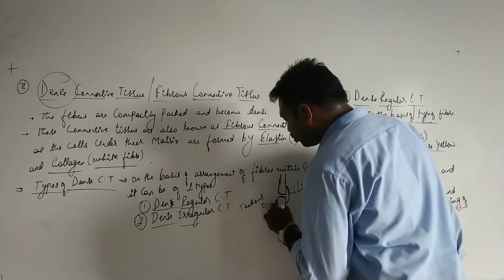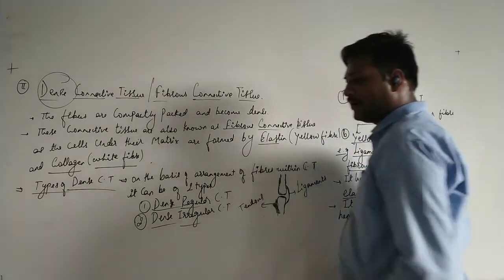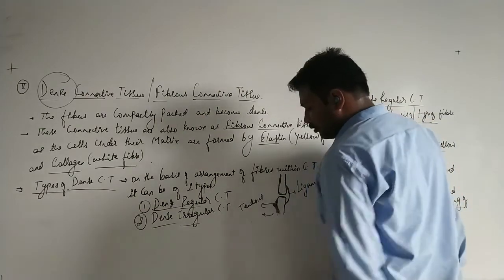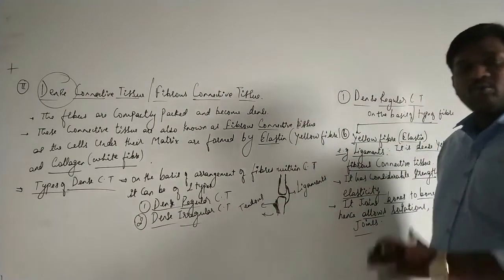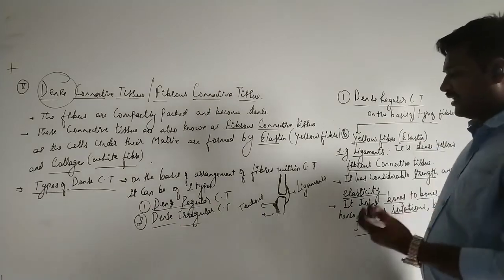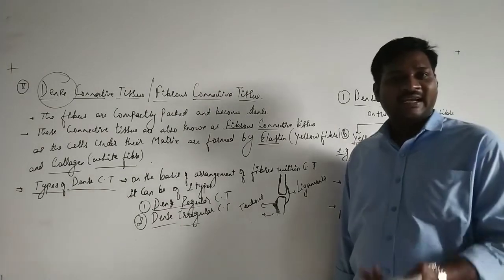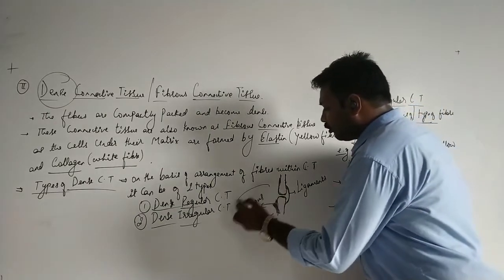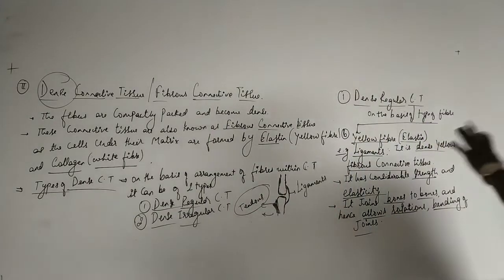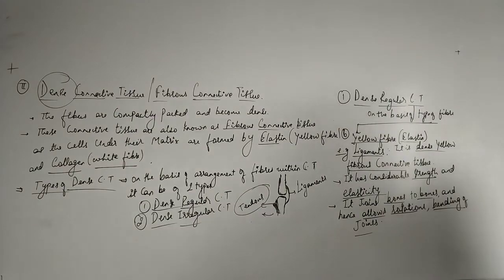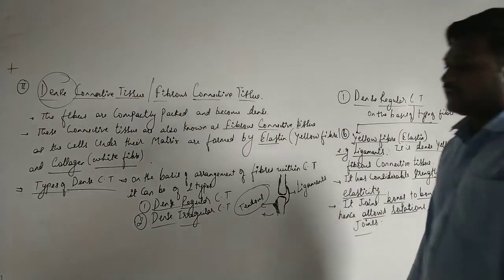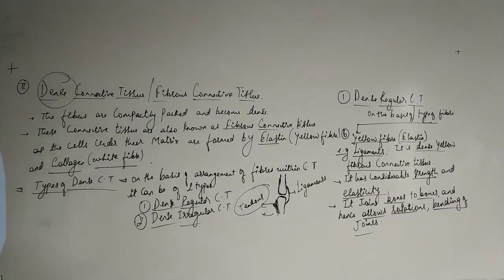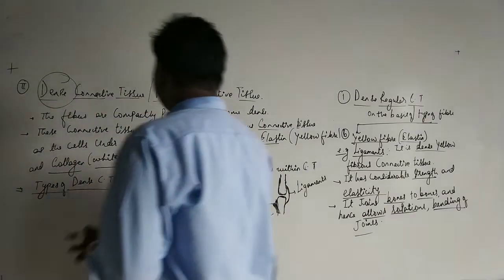What do these tendons do? They help in the movement. Suppose the movement is in the backward direction like this, or in the front direction. That movement will be regulated with the help of certain muscles called skeletal muscles, and those muscles are joined with the bone with the help of tendons. So this is about the dense connective tissue, which is also referred to as the fibrous connective tissue. I hope you have understood this concept. If you have any kind of difficulty, you can ask me.